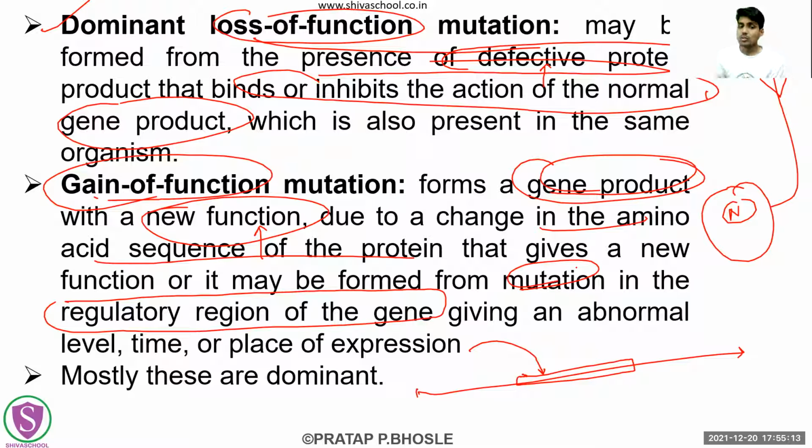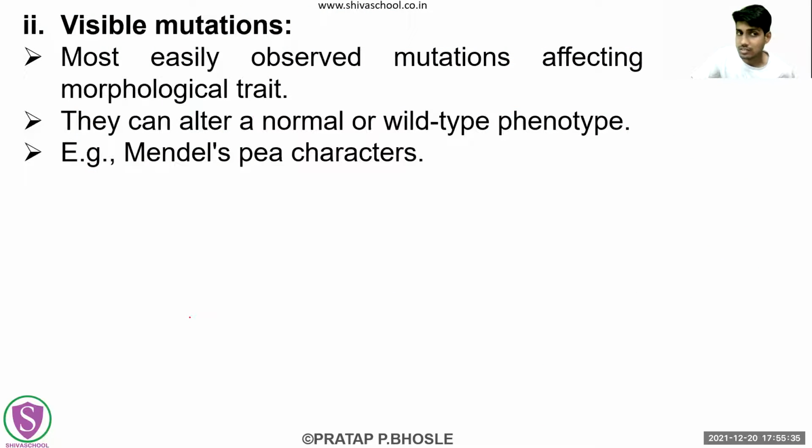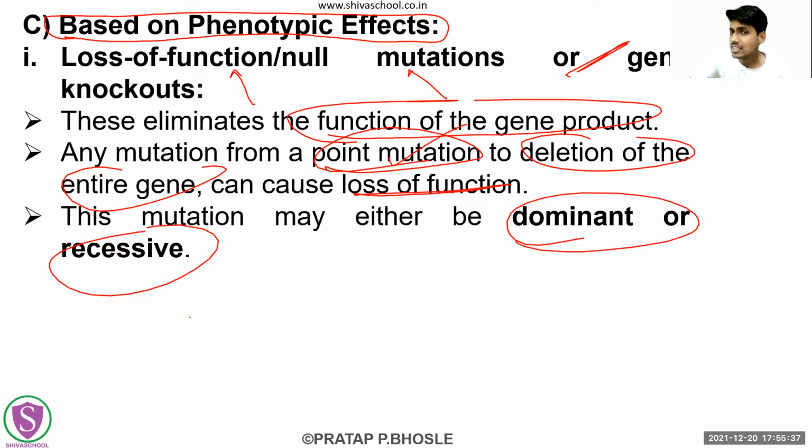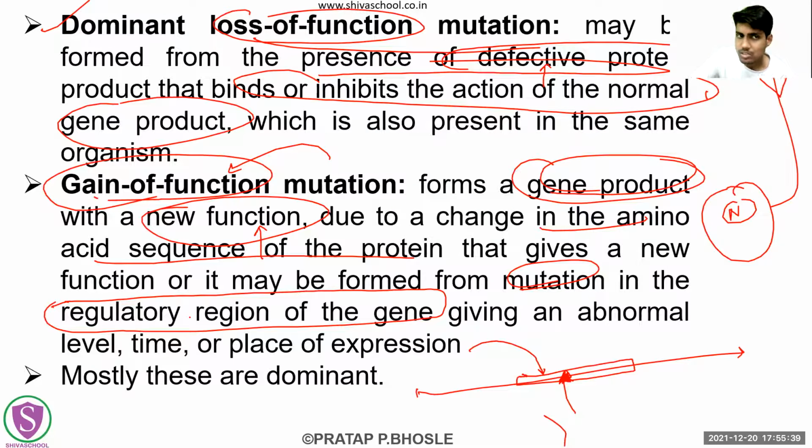Okay, so most of these regulatory region gene mutations, these are what? These are dominant. So that's why as these are dominant, there will be a gain of function, some additional function will come. There will be an addition of function to that area because of the additional mutation which has just occurred. So this is the first, that is the loss of function mutation or the null mutation.